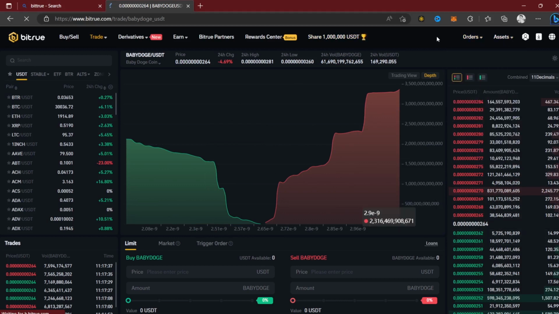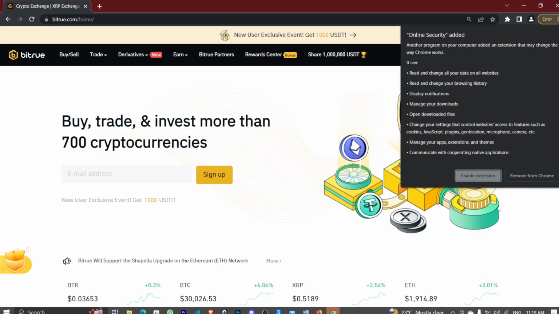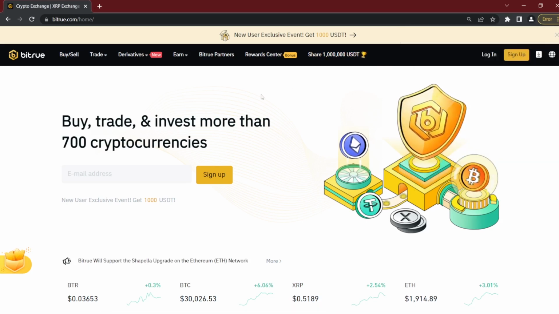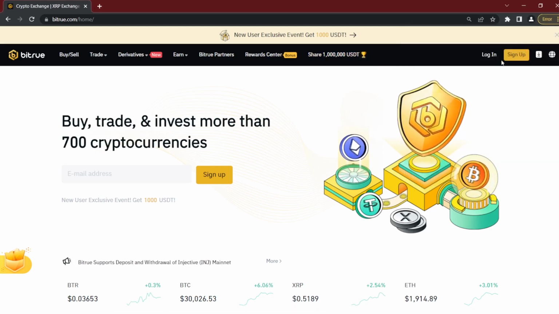But what's going to happen if you want to deposit right after buying coins from BYBIT? We're going to go to assets and click overview like this, and it's going to take us to this dashboard right there. Now I'm using Chrome, and I'm just going to log in.